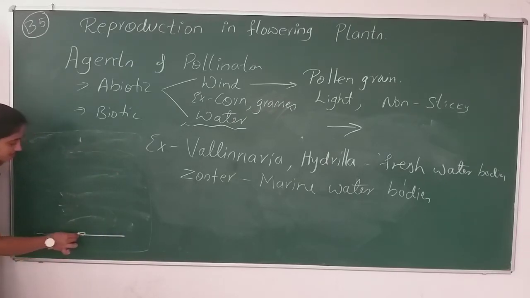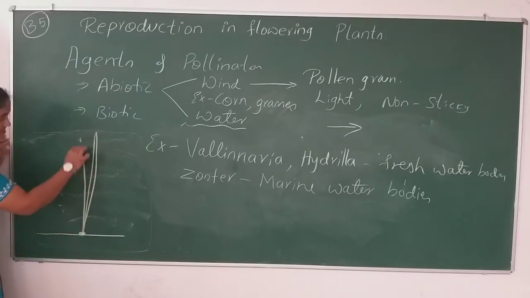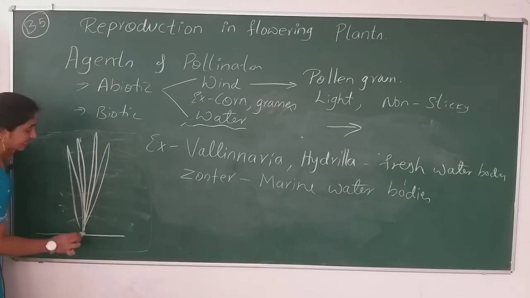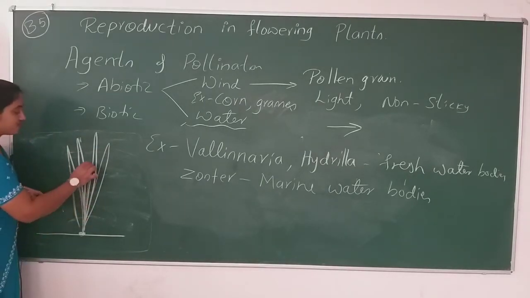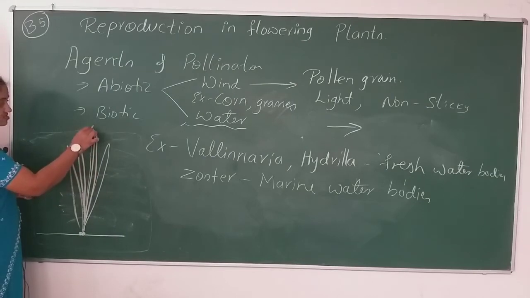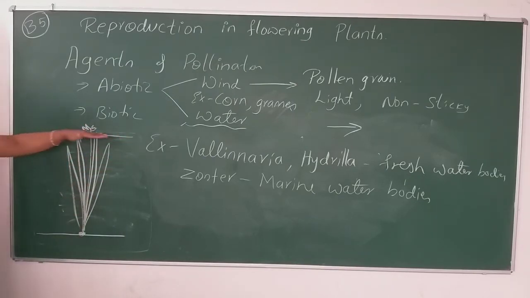From this point, the Vallisneria is arising, and it has long linear tape-like leaves, and the female flower of the Vallisneria reaches to the surface of the water body. Think this is the surface of the water body.